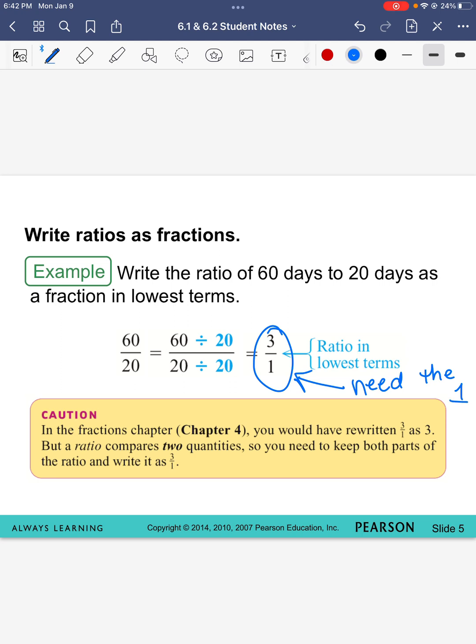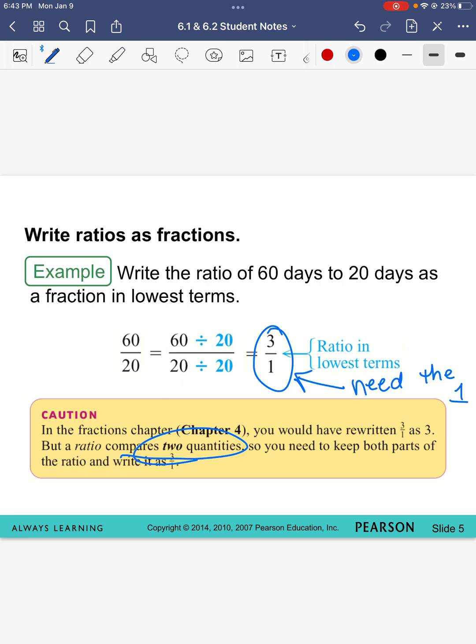You need the 1 in the denominator because, again, we're comparing two numbers. So if you just give me 3 as your answer, I don't know what two numbers you're comparing. You need a 1 in the denominator as well in this case. So make sure that you aren't just giving me the number 3.